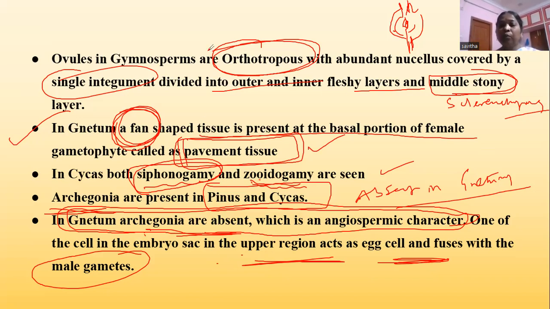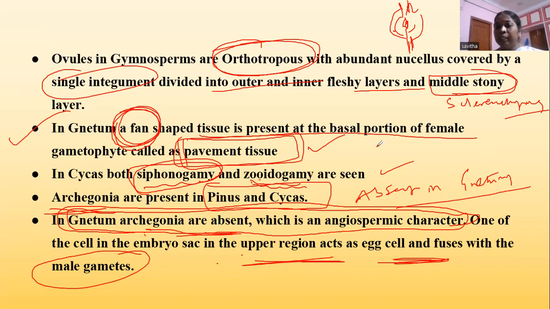And when you come to Pinus and Cycas, archegonia are present. But in Gnetum, archegonia are absent. Archegonia in Cycas and Pinus have a neck part and a venter without walls, and only the egg cell will be present. And in Gnetum, this archegonia is absent.